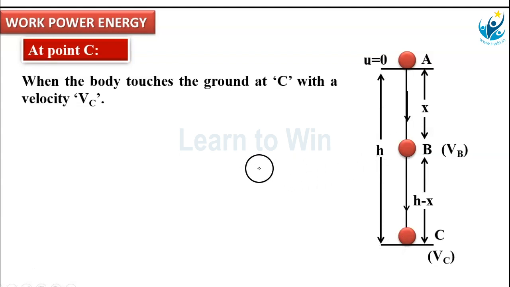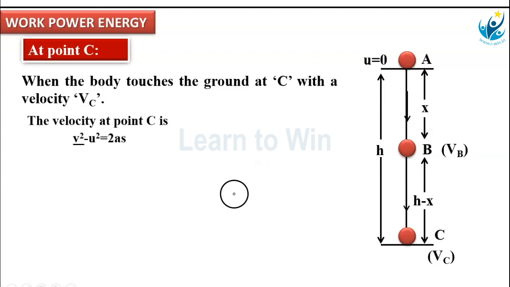That equation is again v square minus u square equals 2as. By using that, we are going to calculate the velocity at C point. Vc square minus 0, since u is 0, is equal to 2g times the height of A from C, that is h. Vc square equals 2gh. This is the velocity at C point.